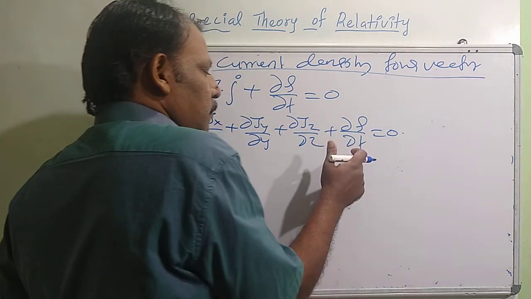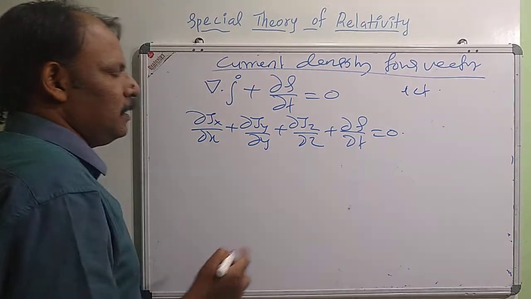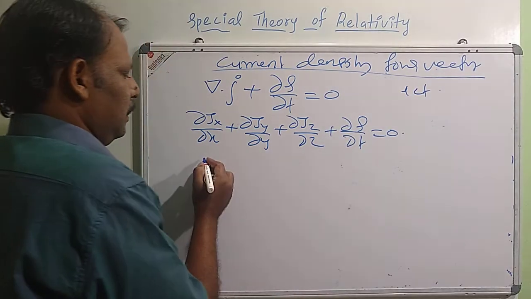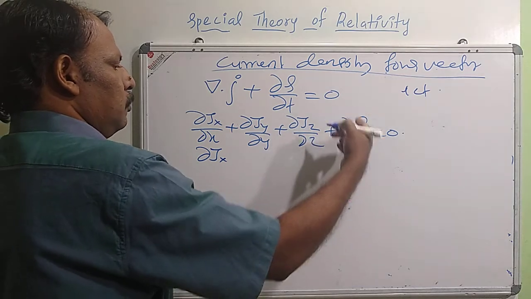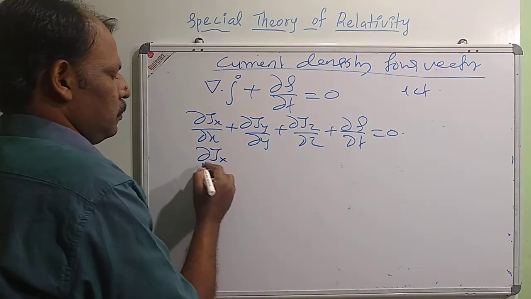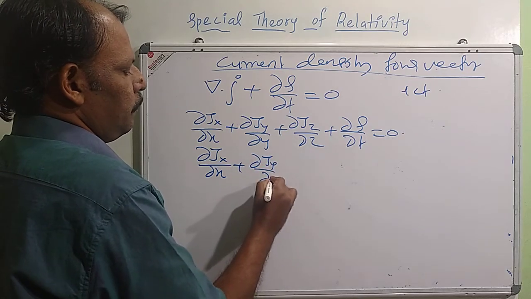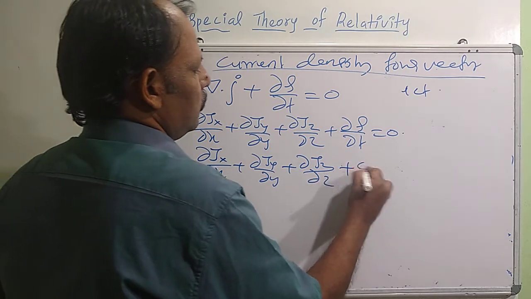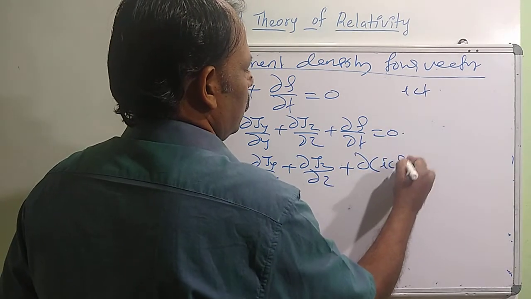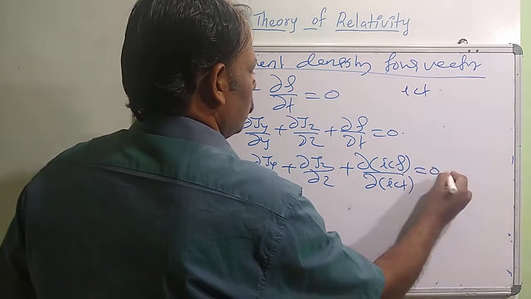Instead of time, take the 4th component as ICT. For that, I multiply and divide the 4th term by IC, in both numerator and denominator. So dou Jx by dou x plus dou Jy by dou y plus dou Jz by dou z plus dou Ic rho by dou ICT is equal to 0.